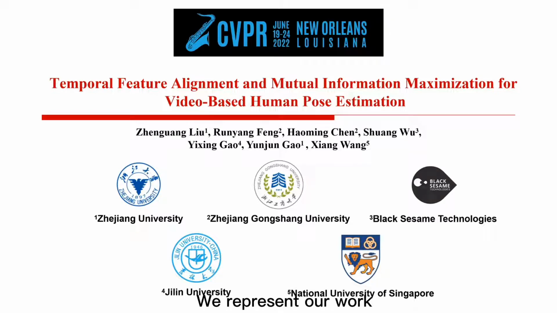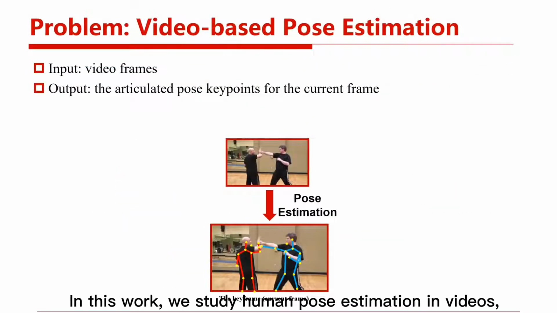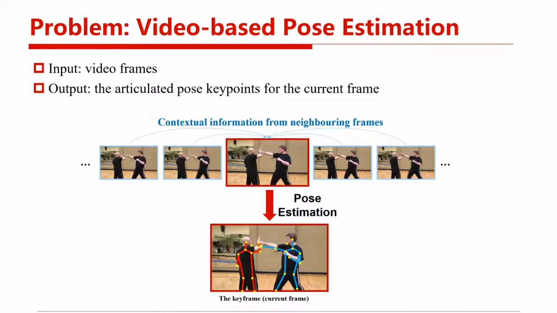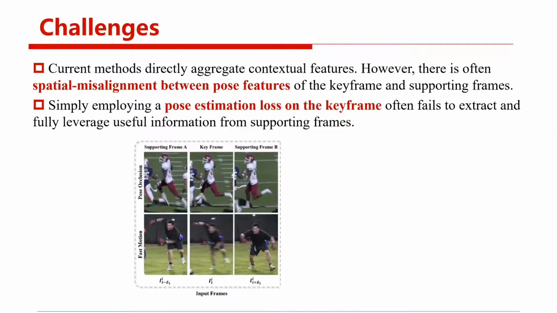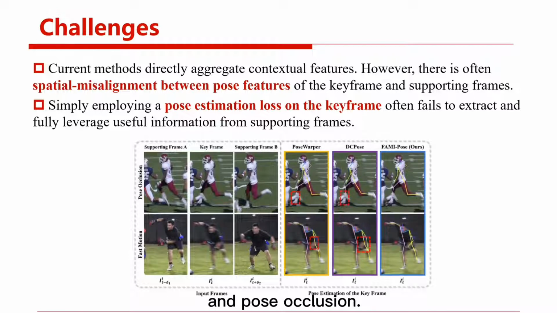We present our work, Temporal Feature Alignment and Mutual Information Maximization for Video-Based Human Pose Estimation. In this work, we study human pose estimation in videos, whereby we seek to make use of additional contextual information to improve the detected poses in the keyframe. Some common challenges of video-based pose estimation arise due to fast motion and pose occlusion.